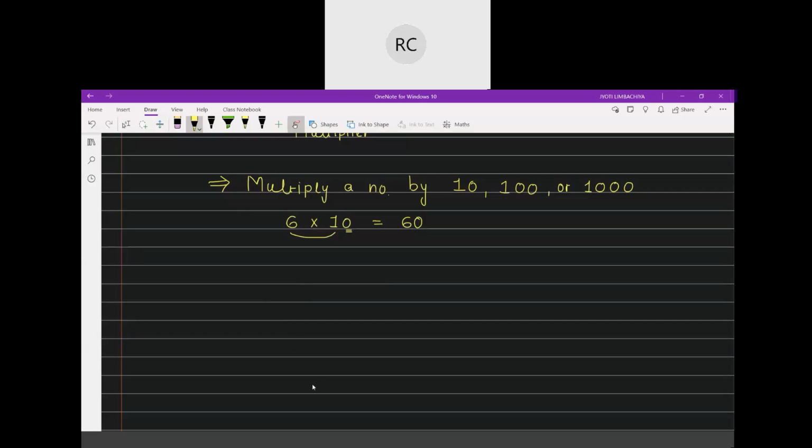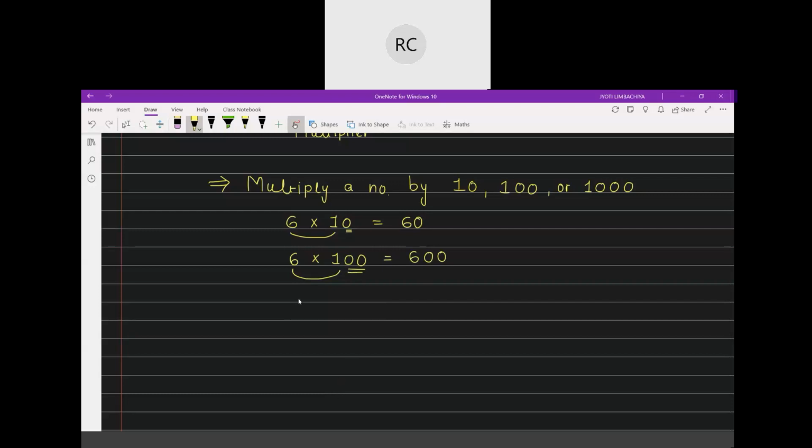Right? You do not have to speak the table of 6 till 10. No need. Let's say 6 multiplied by 100. In that case, 6 multiplied by 1, that is, 6 ones are 6. And then you just add 2 zeros.